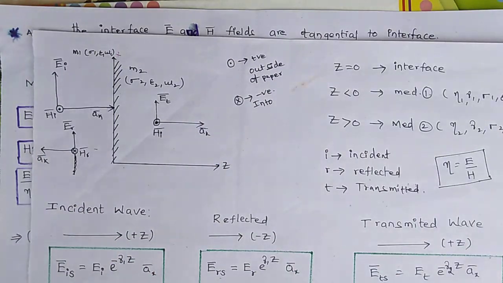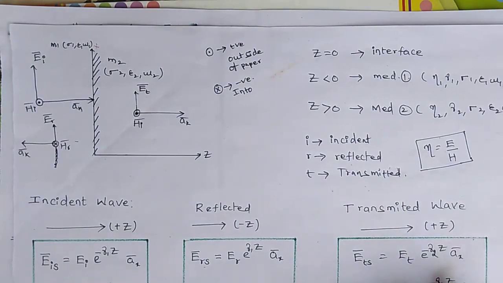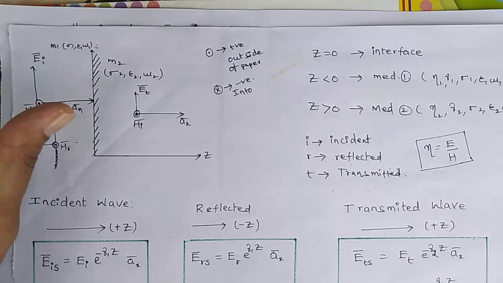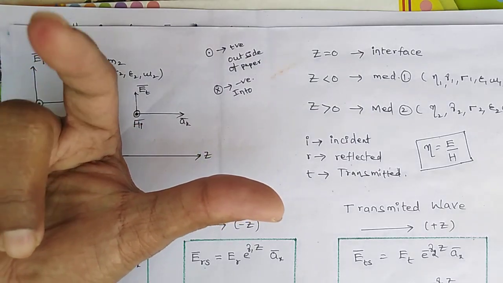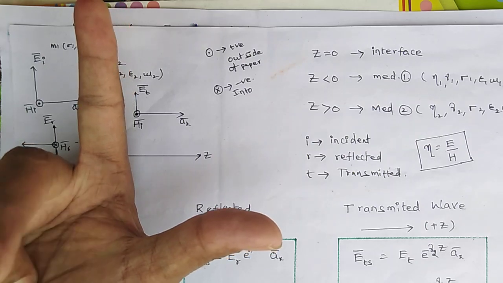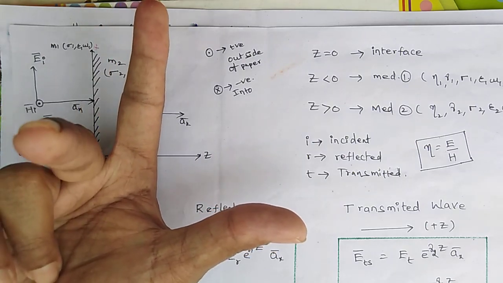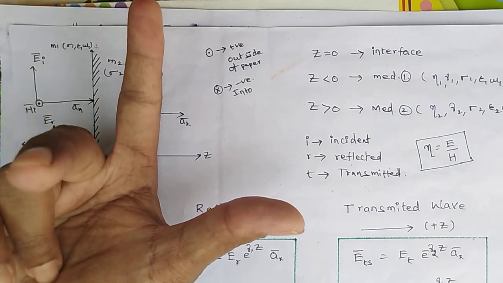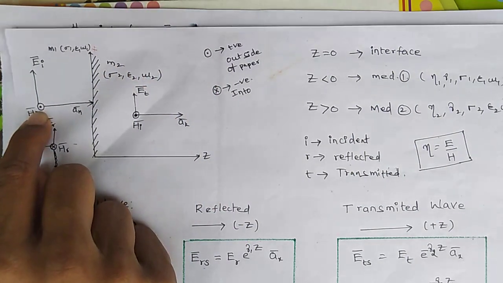Coming to the magnetic field direction, we have to find it by applying the right hand rule. See, my propagation is the thumb, and the electric field is indicated by the index finger. From the right hand rule, my middle finger is coming out of the paper, so that's why I am taking the dot.